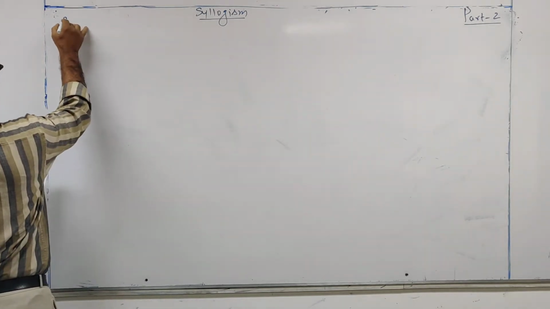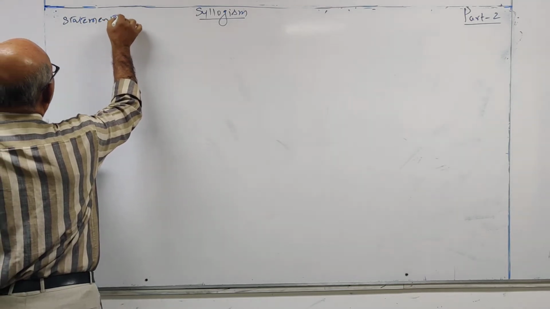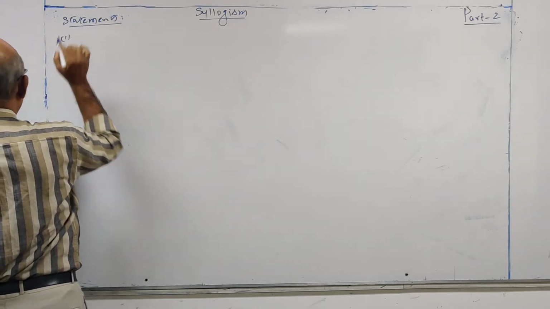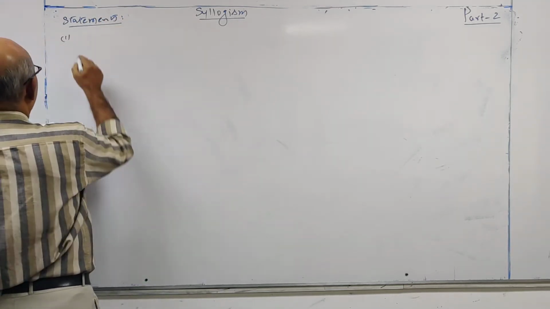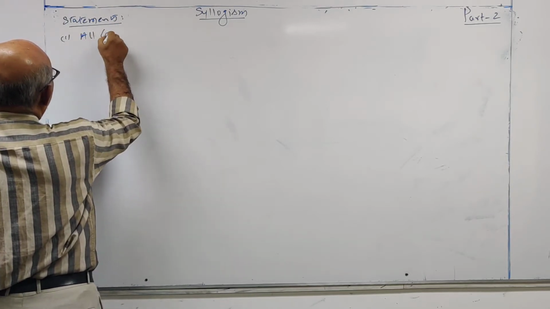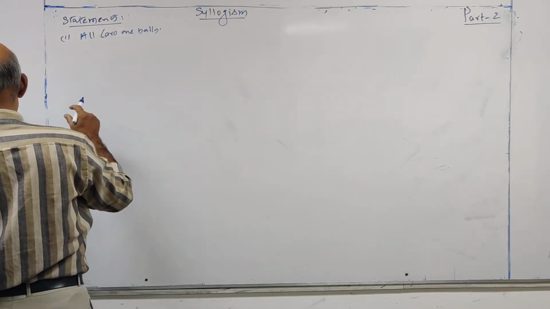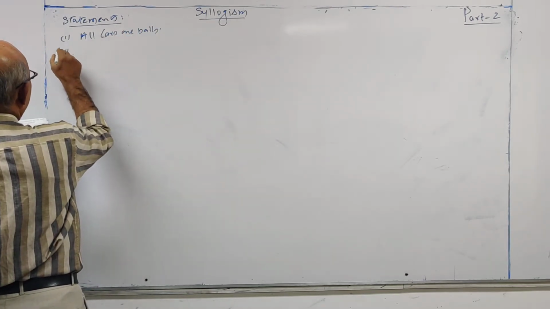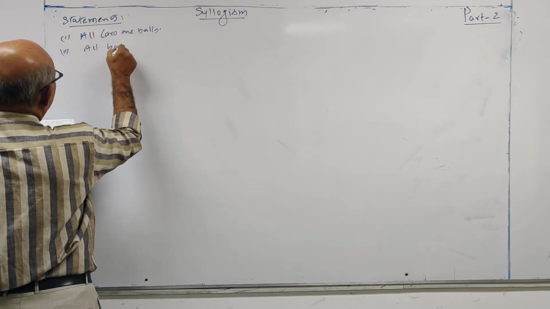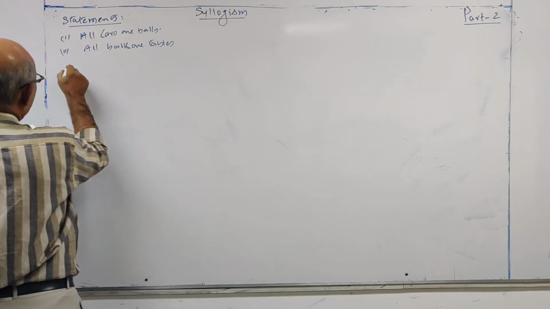Statements. First statement, all cars are balls. And all balls are tables. Conclusions.